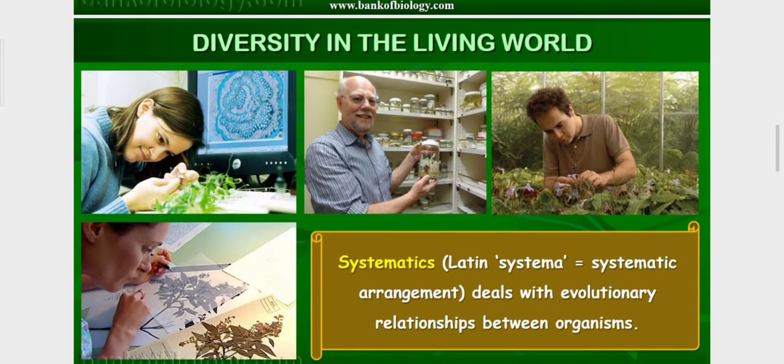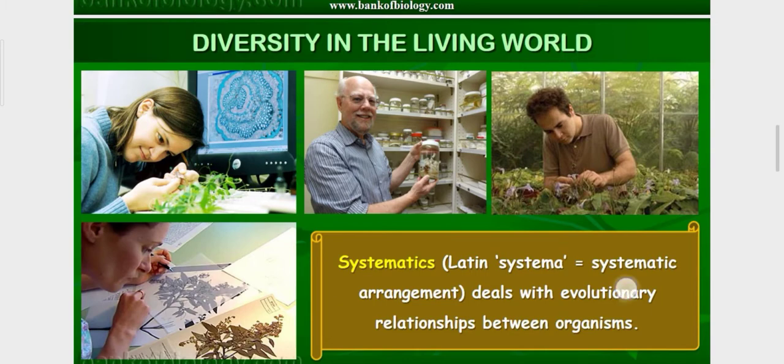Diversity in the living world. Systematics. Systematics is a word from the Latin systema, meaning systematic arrangement, and it deals with evolutionary relationships between organisms. Evolutionary relationship means, from the primitive one, how the evolution happened, how they changed, how the diversity has come from past years till now. So many evolutions have happened. So it is the systematic study of evolution between organisms.